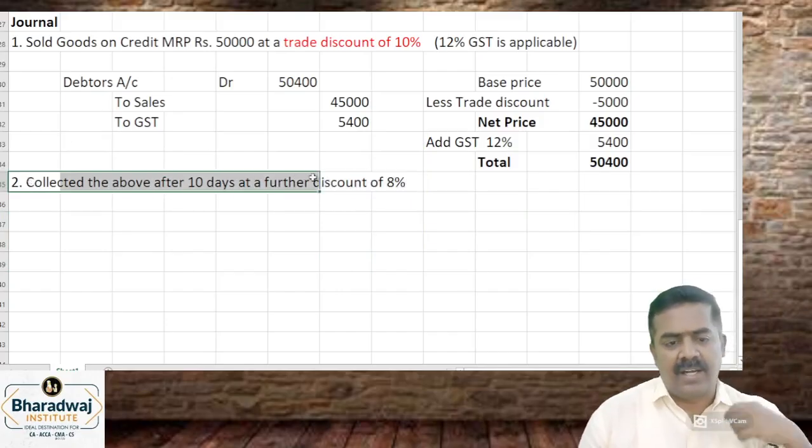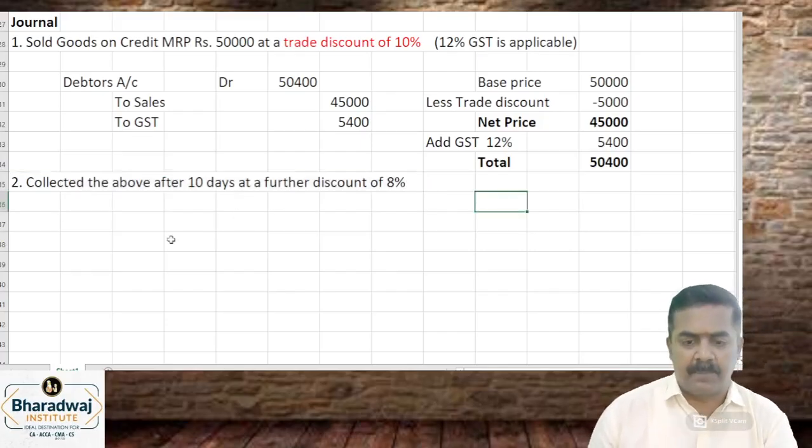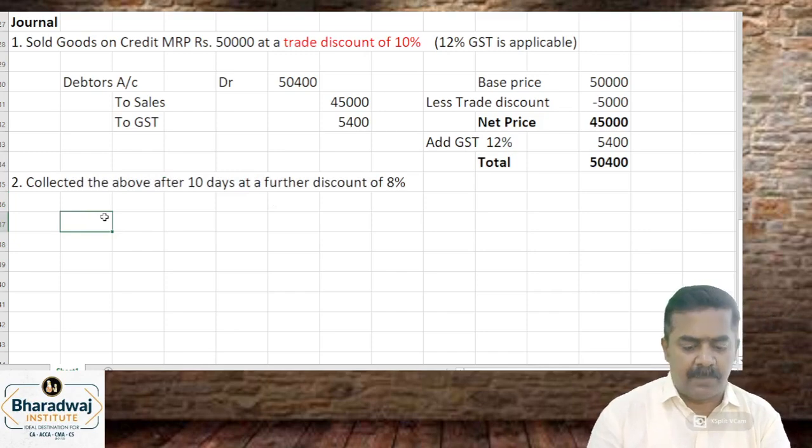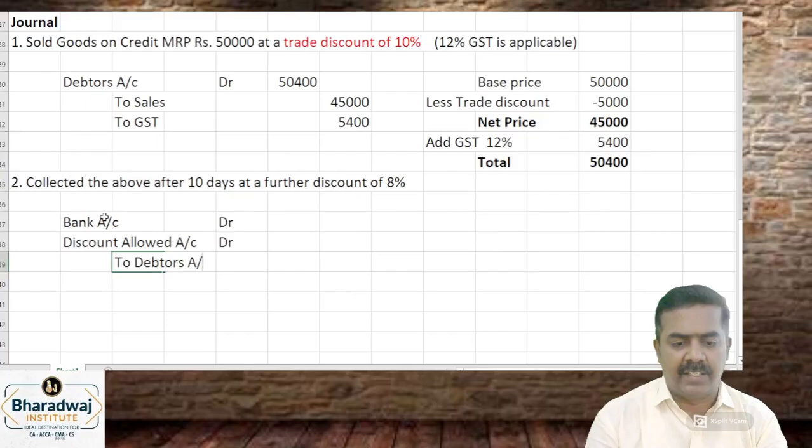Next. Collected the above after 10 days at a further discount of how much? 8%. Okay. What entry will we pass for collecting? Cash or bank account debit. This discount we will record. Discount allowed account debit. To which account? Debtor's account.